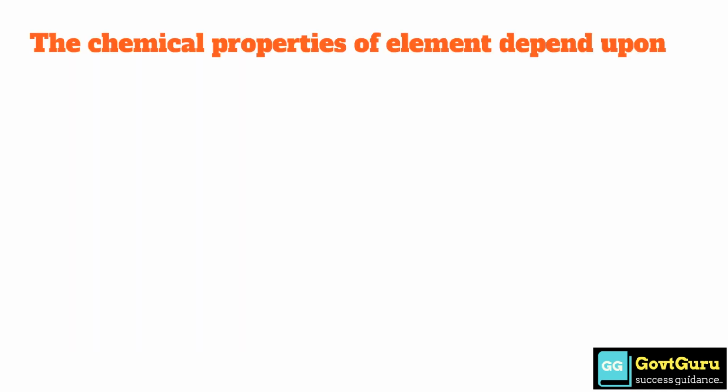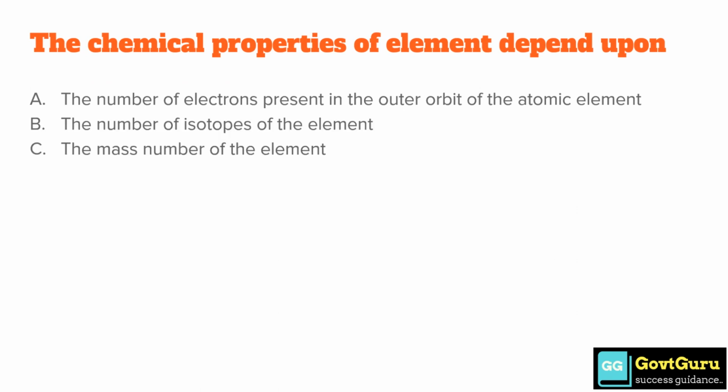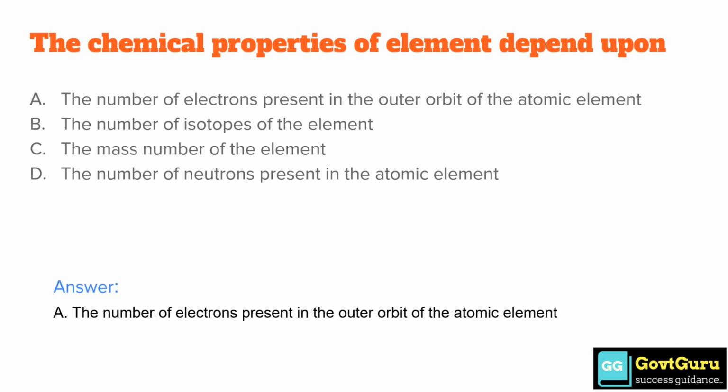The chemical properties of the element depend upon option A, the number of electrons present in the outer orbit of the atomic element, option B, the number of isotopes of the element, option C, the mass number of the element, option D, the number of neutrons present in the atomic element. So the correct answer is option A, the number of electrons present in the outer orbit of the atomic element.